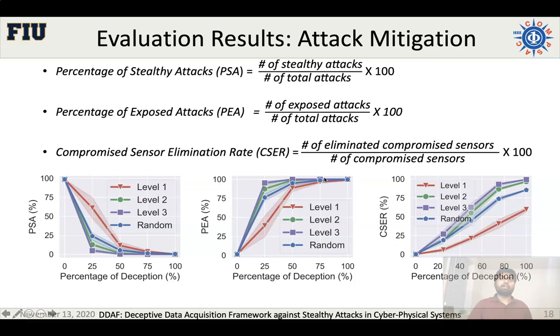So most of the attacks become exposed to the EMS. And we see that the CSER, as we increase the deception, increases almost linearly with the percentage of deception. That means as we consider more sensors in the randomization, more compromised measurements can be eliminated from the state estimation